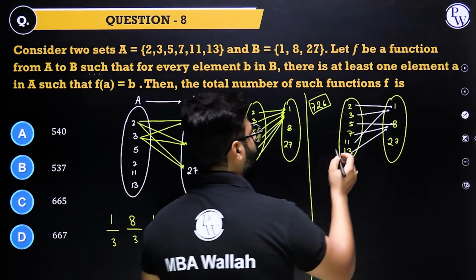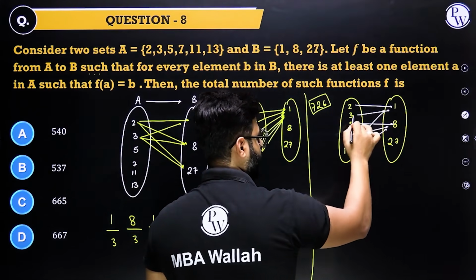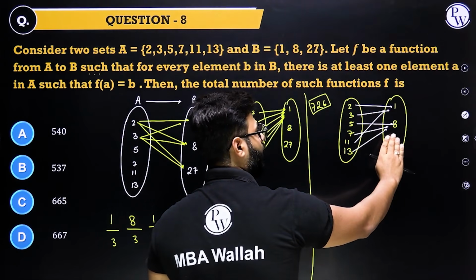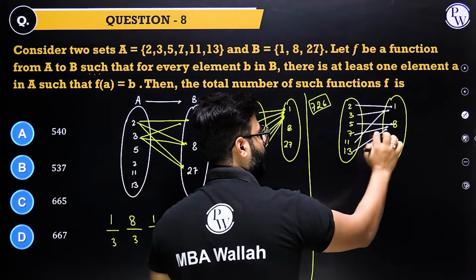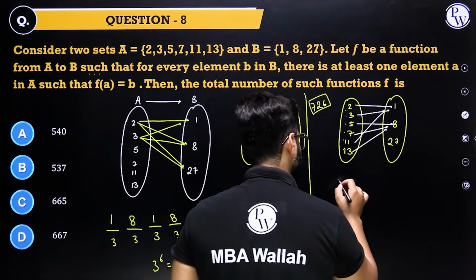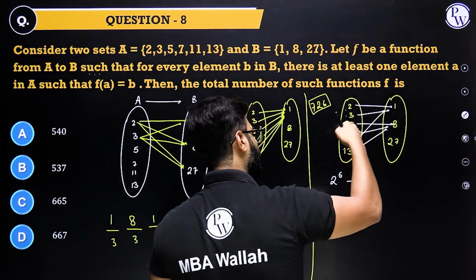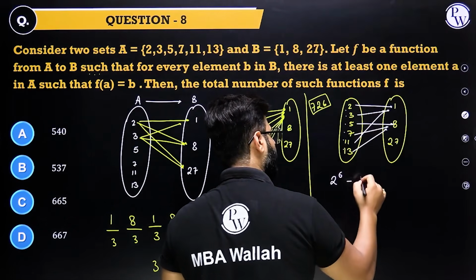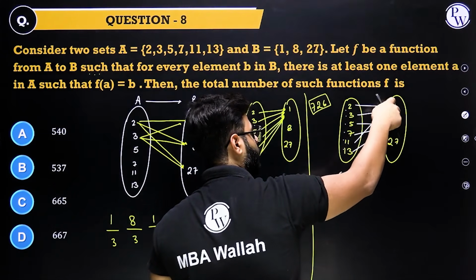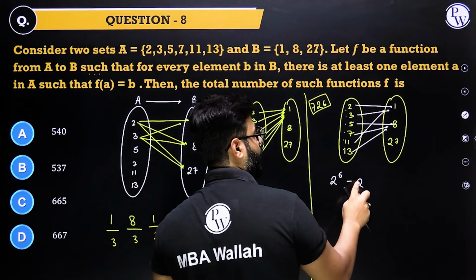So how many such possibilities? Again a PNC question. This has 2 possibilities, 1 and 8. This has 2 possibilities, 1 and 8. This has 2 possibilities, 1 and 8, because we have left behind 27. We don't want anyone to get 27. So 2 possibilities each, 2, 2, 2 and 2. Like here we had 3 to the power 6, these will be 2 to the power 6, minus those cases when all of them got mapped to 1, because these are the cases which have only one of them included. That we are not interested in, right?